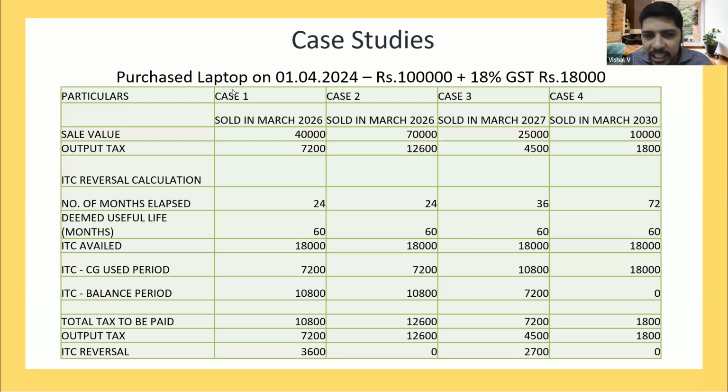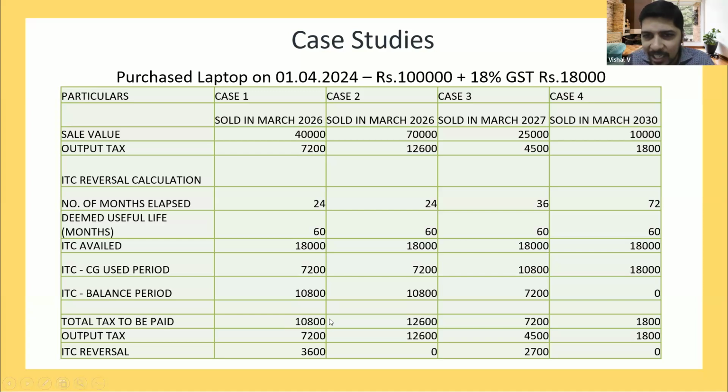The balance ITC is 10,800, which is 18,000 minus 7,200. The tax payable is 7,200 and the ITC reversal is 10,800. Whichever is higher has to be paid, so I have to pay 10,800.